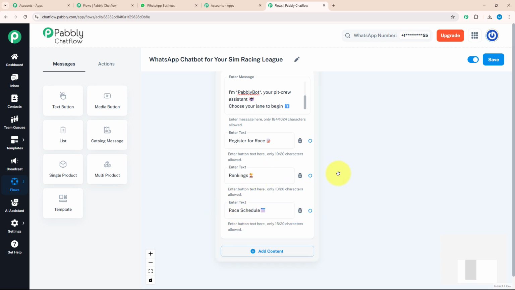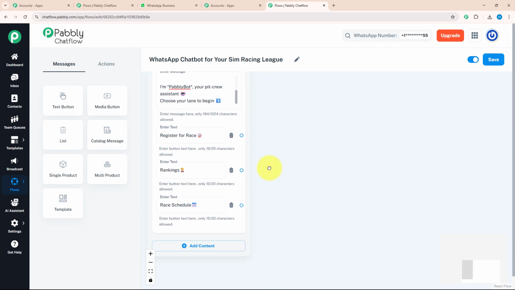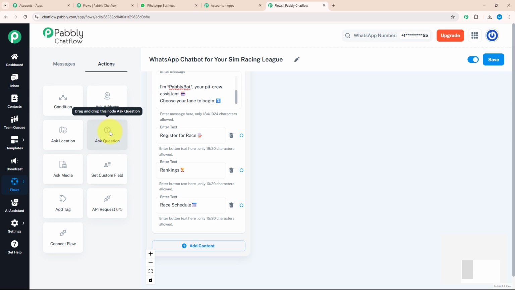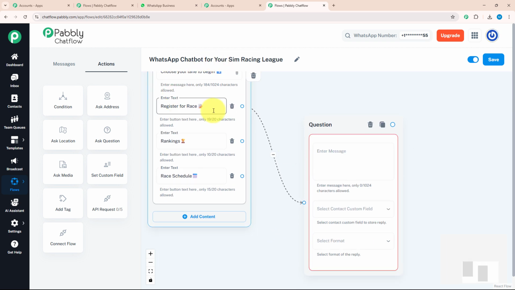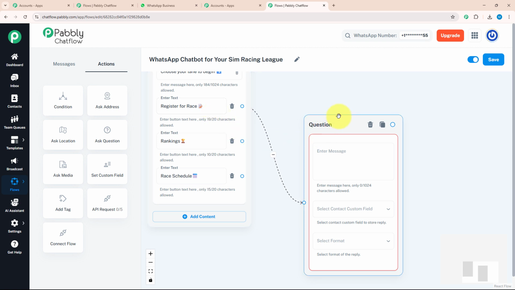After giving three action buttons, I want to send a separate message for each action button. Let's start with register for race. To register my customer, I need to ask a few questions to them. For that, I will go to the action section and drag and drop ask question over here. After that, I will connect my register race with my question. That means as soon as my customer clicks on this action button, a question will be asked to them.